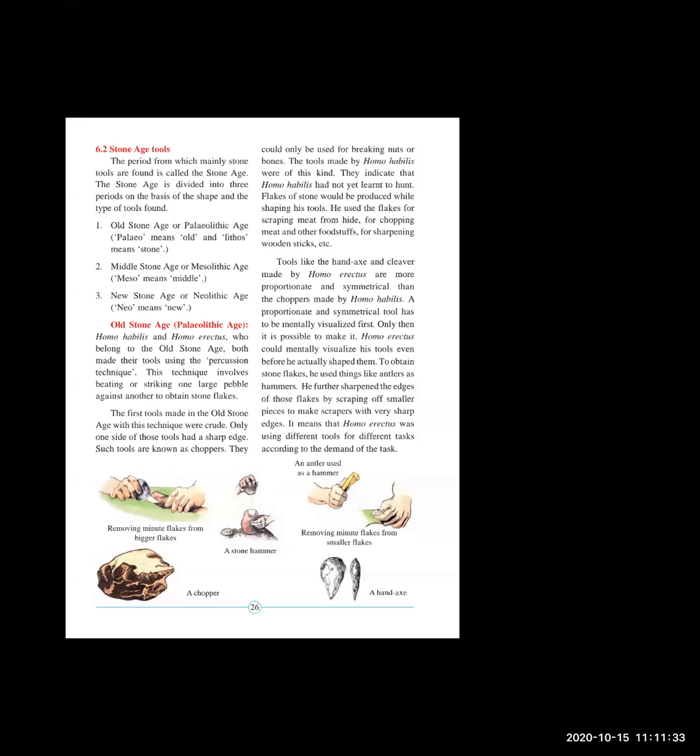The first tools made in the Old Stone Age with this technique were crude; only one side of those tools had a sharp edge. Such tools are known as choppers. They could only be used for breaking nuts or bones. The tools made by Homo habilis were of this kind.